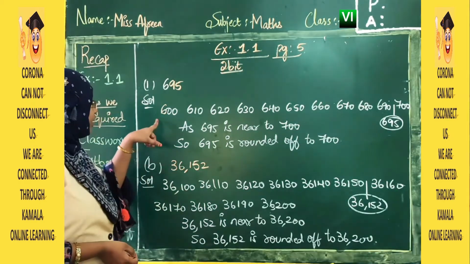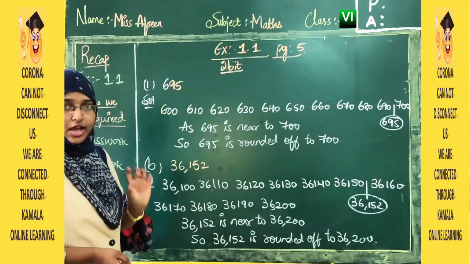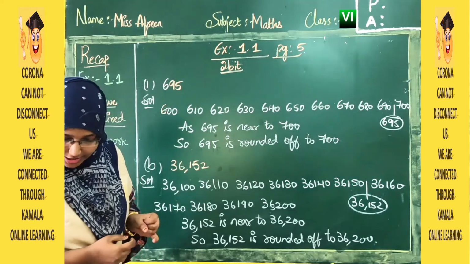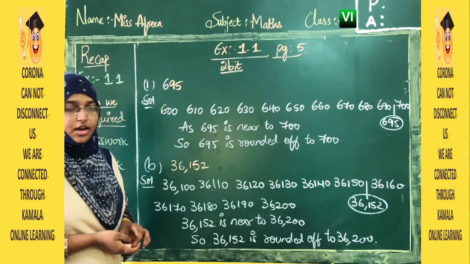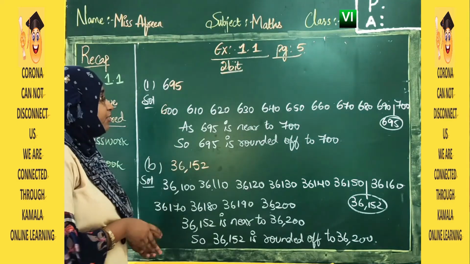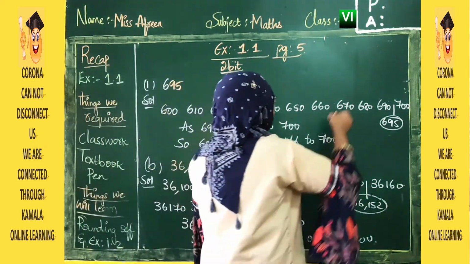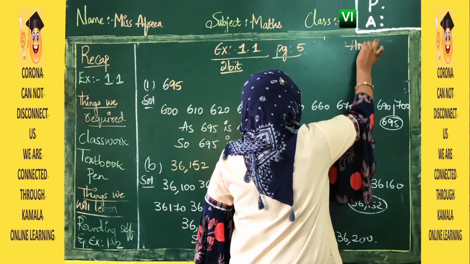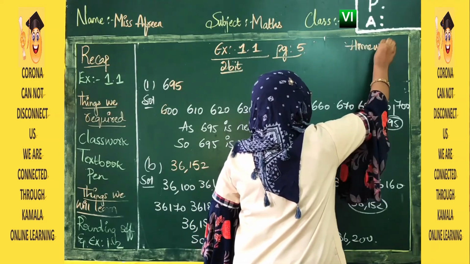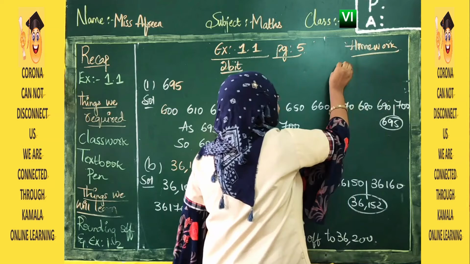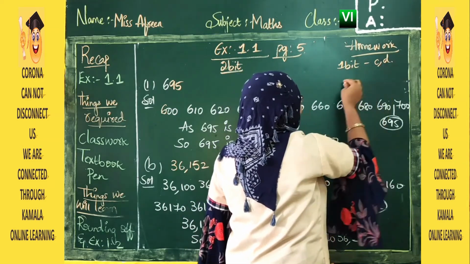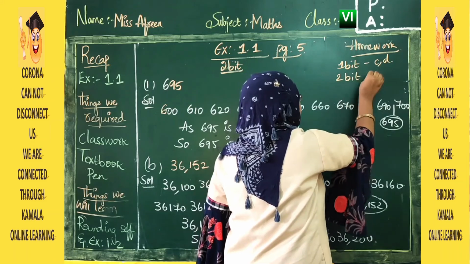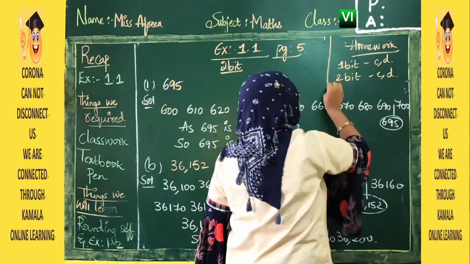Hope you have understood how to write nearest to tens and hundreds. Next, the third and fourth ones are similar to the first and second one. Try to solve them. So today your homework is to complete first bit C and D, that is third and fourth, and even second bit C and D, right?